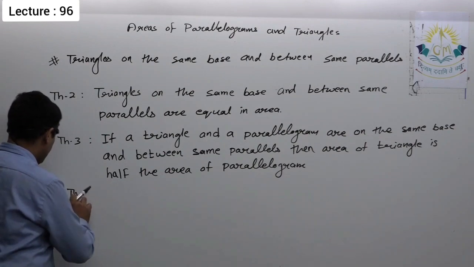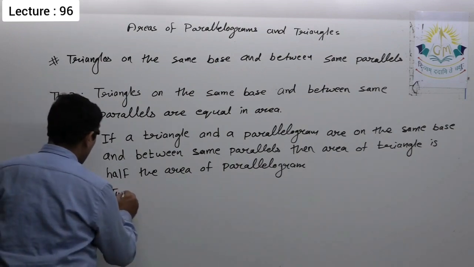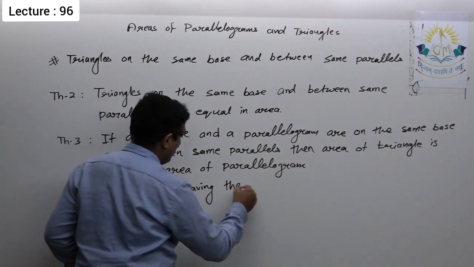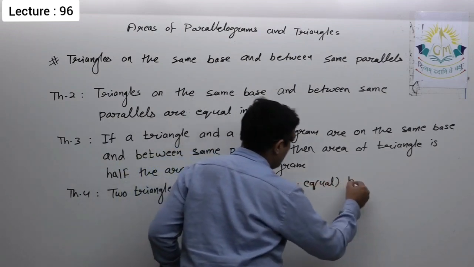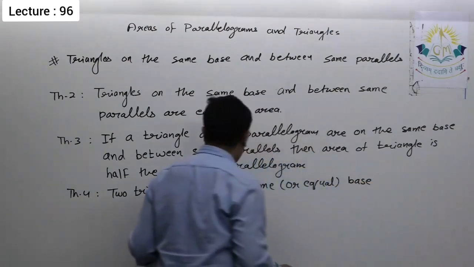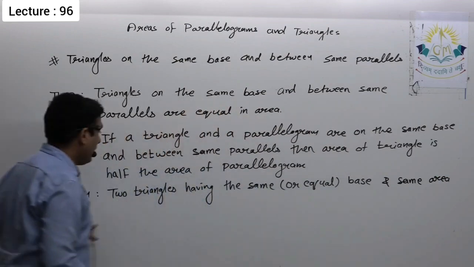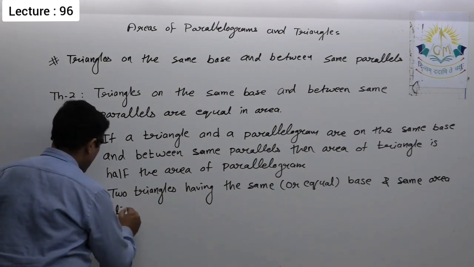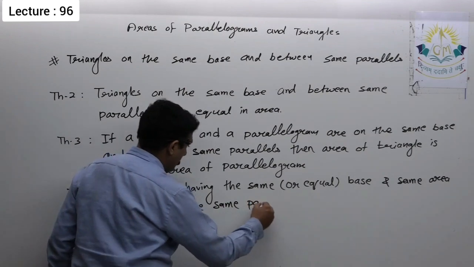There is one more theorem in this, theorem number 4: two triangles having the same base, or equal base, and the same area, lie between the same parallels.